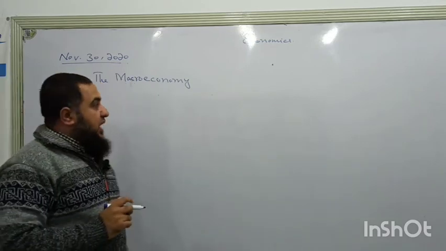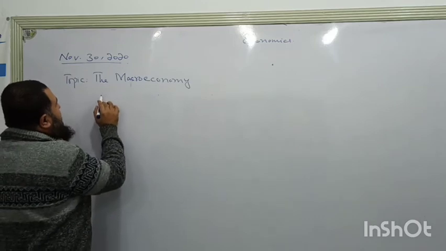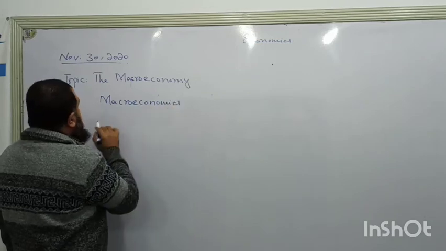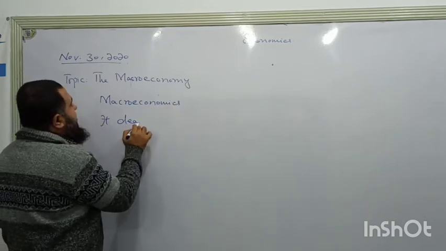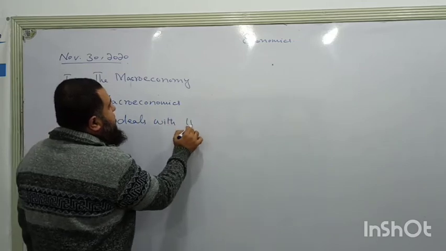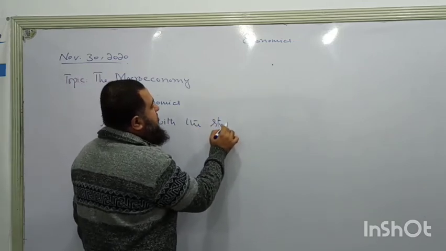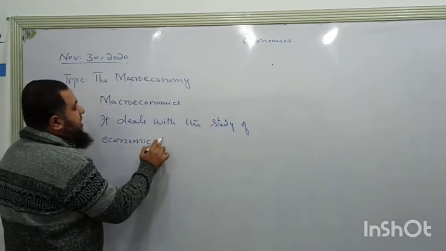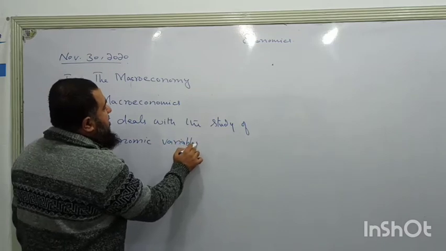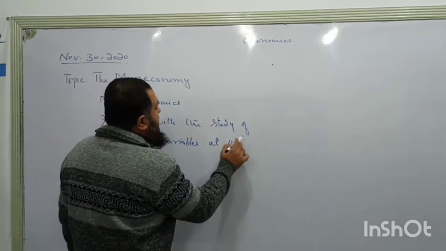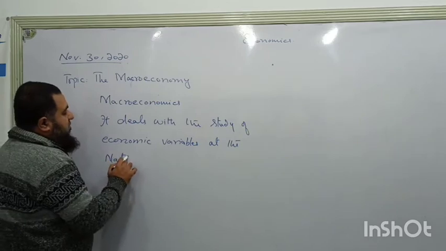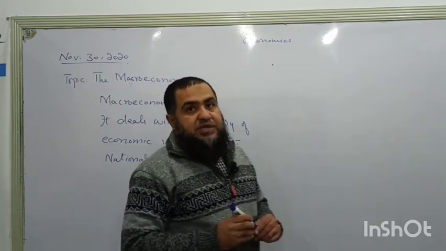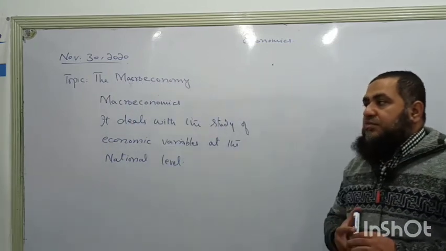Macro means large, as we all know. Macroeconomics deals with the study of economic variables at the national level. So previously we were talking about microeconomics, and microeconomics was the individual study of economic behavior of consumer and producer.